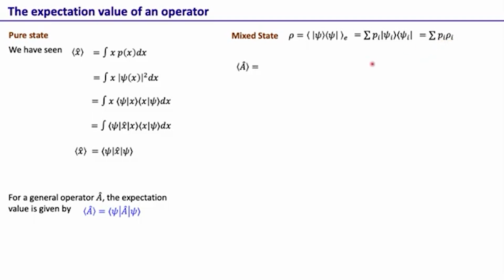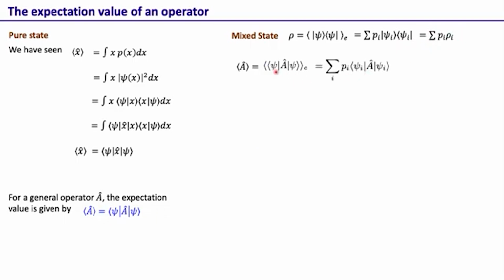So if this is the mixed state, then what is the expectation value? For the expectation value of an operator, if it's just a pure state, then this is the expression. But if it's a mixed state, then for calculating the expectation value, we actually have to calculate the average of this expectation value over all the different states that we have over here.